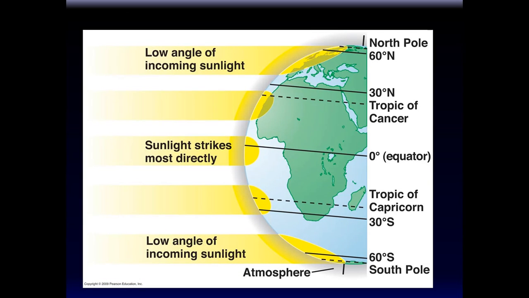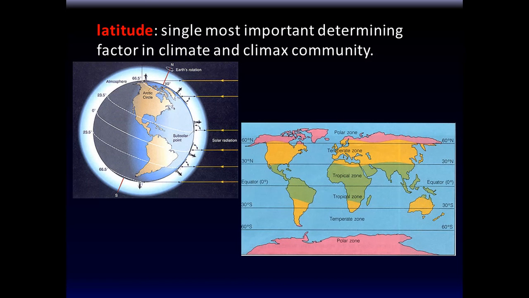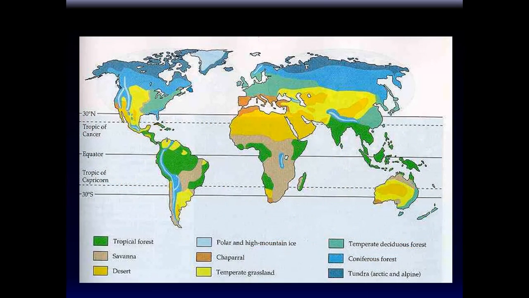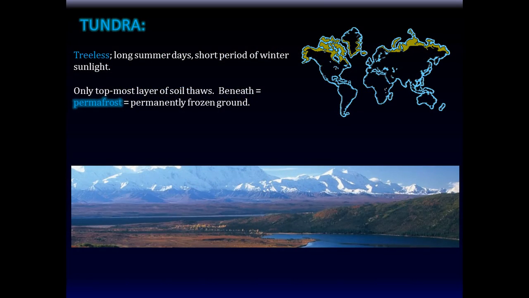The other thing is, what determines this temperature and precipitation? Well, that's the tilt of the Earth and how the sun strikes the Earth. So the latitude, the single most important determinant factor in climate. As I said, latitude is how far away it is from the equator, and it is the single most important factor because that determines basically the temperature and the precipitation. And we shall talk about each one of these briefly before we finish.